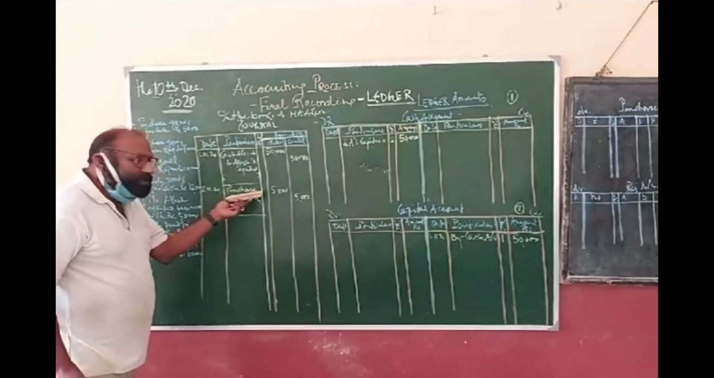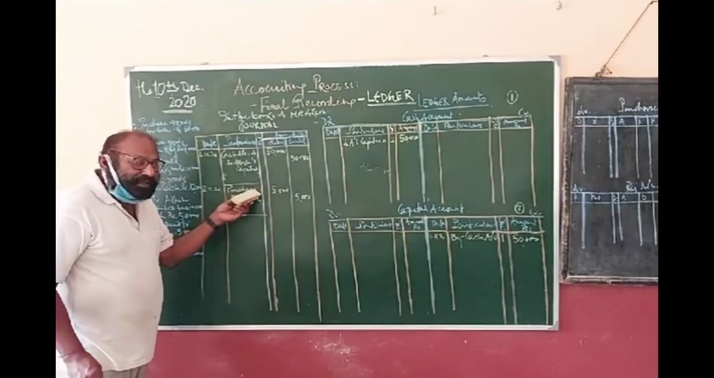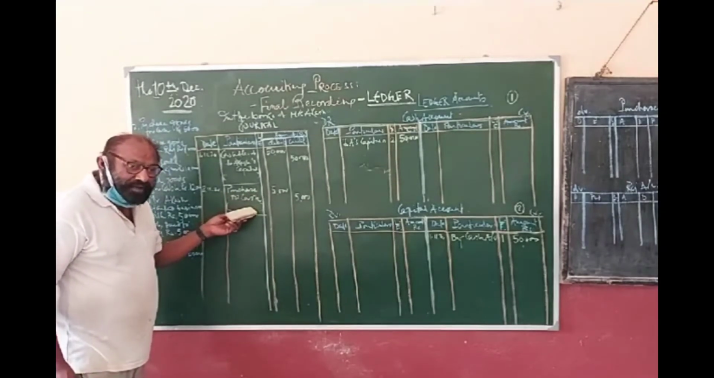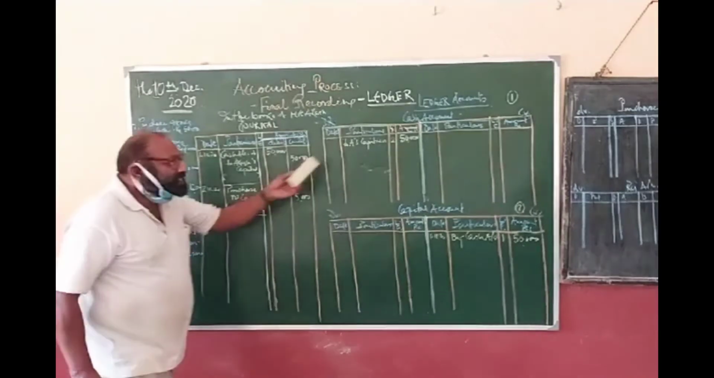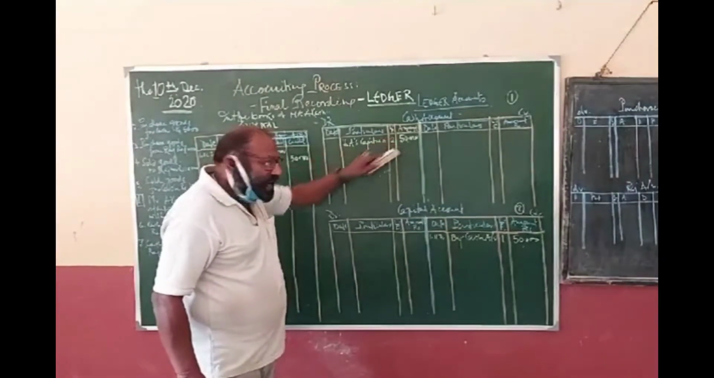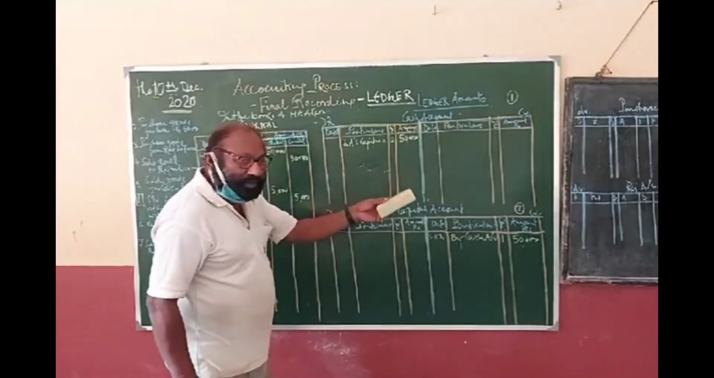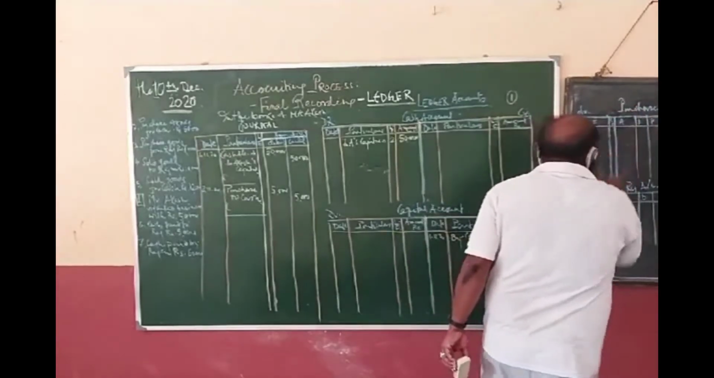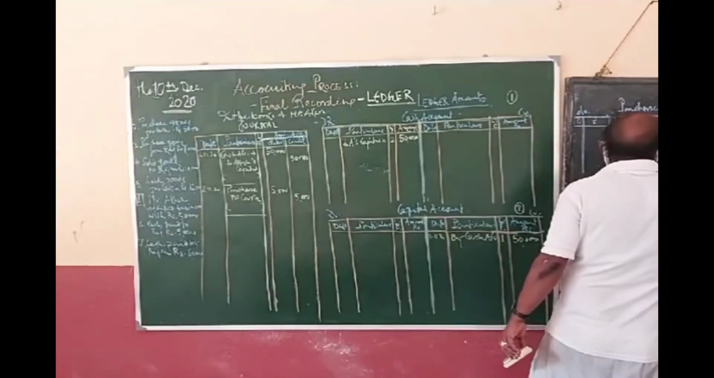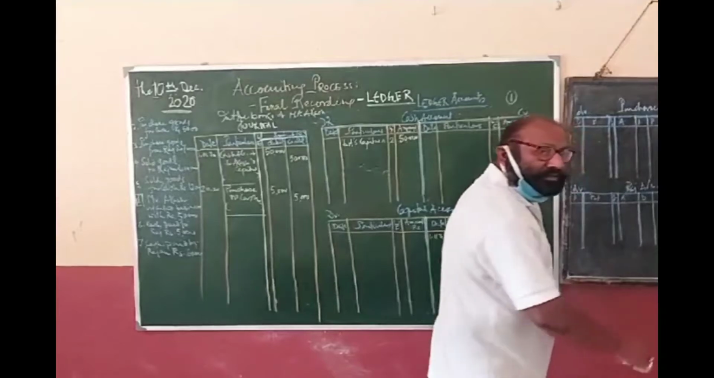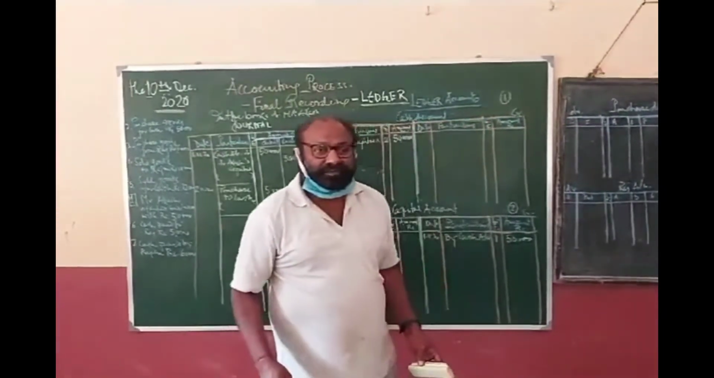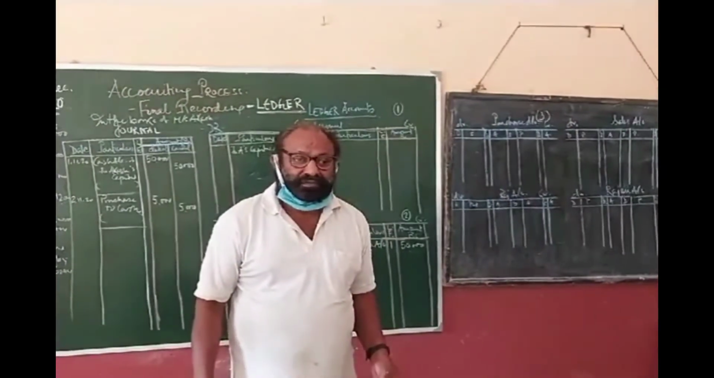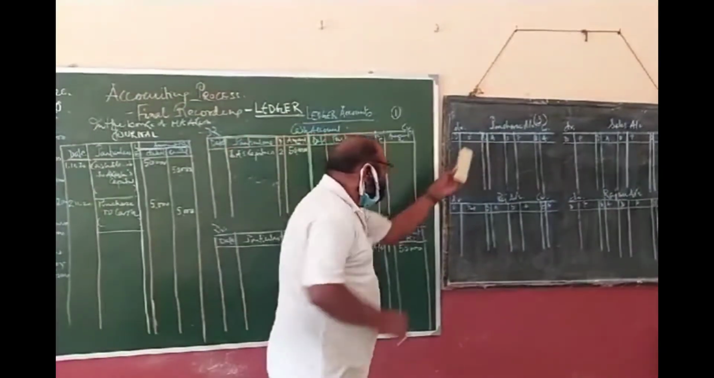For recording, how many accounts should I have? I must have a purchase account and a cash account. Clear? Any problem? Cash is there, so the cash account already exists, and one purchase account should be opened. So I have opened a purchase account, say on page number 3.